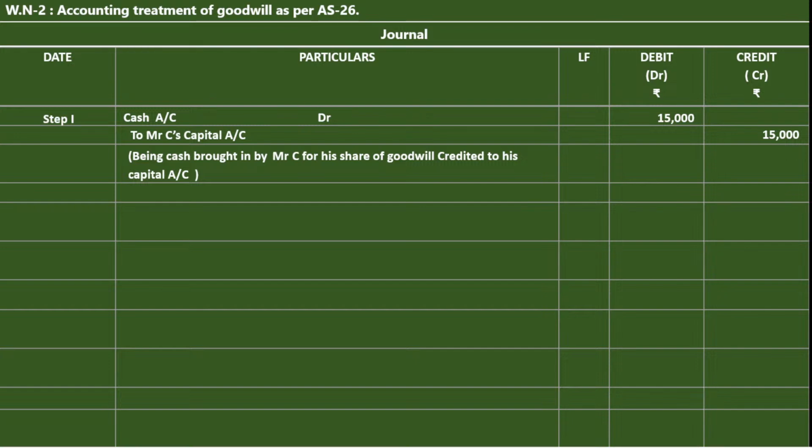Step number 2. Transfer the goodwill amount from Mr. C's capital account to the old sacrificing partners' capital accounts.